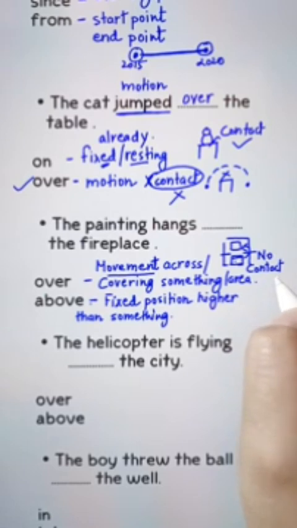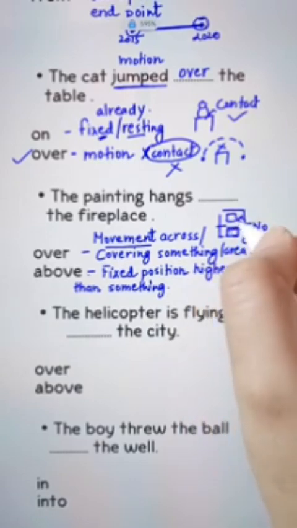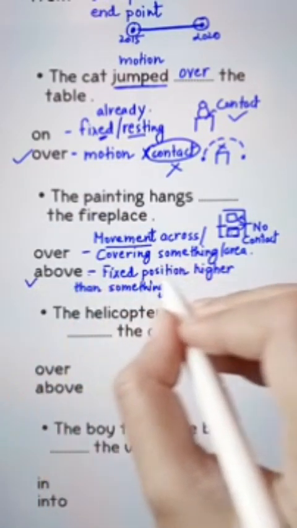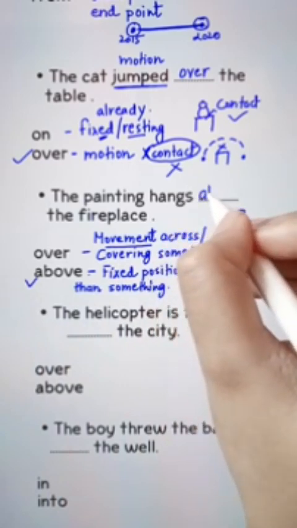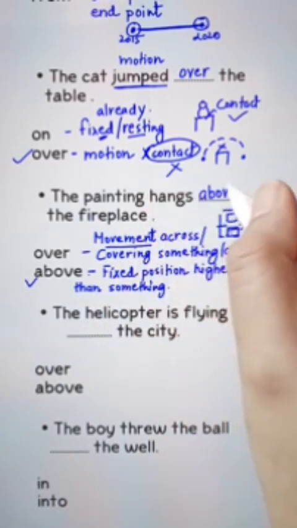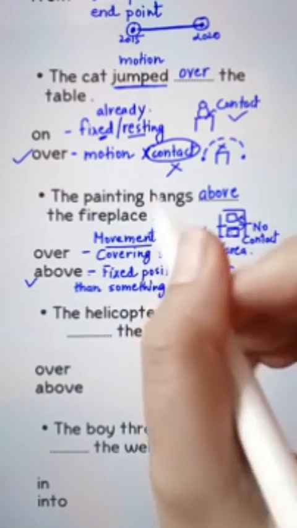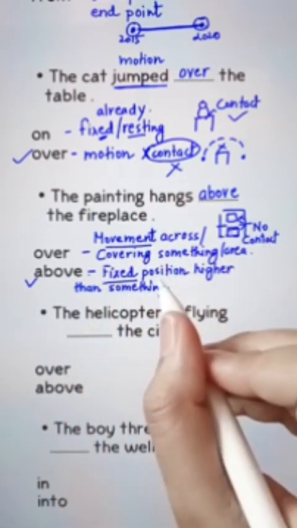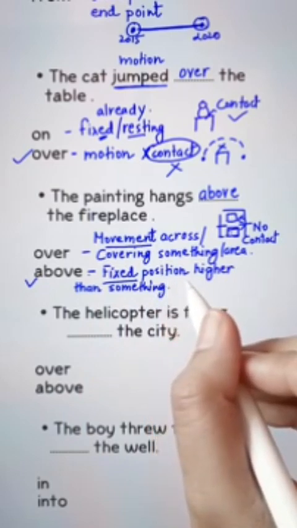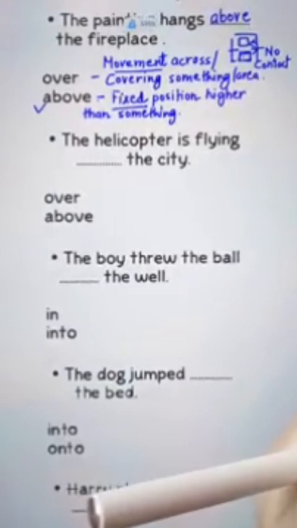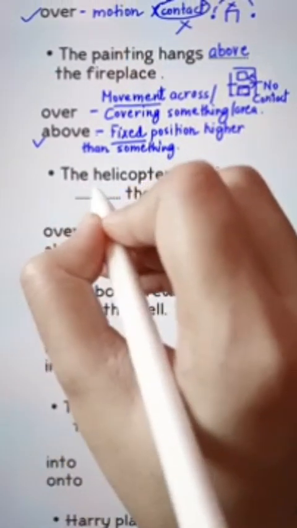So, in the given sentence, the painting hangs above the fireplace should be the correct answer. The correct option is above. The painting hangs above the fireplace because over talks about movement and above talks about fixed position. No contact in both of the cases. Sometimes over might come with the idea of contact in some cases.